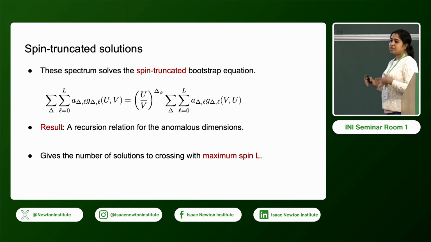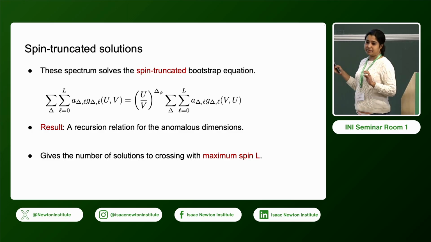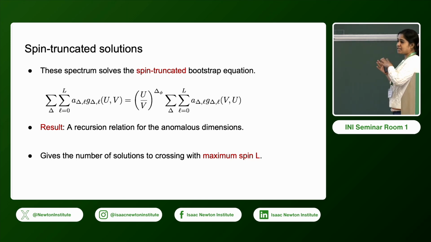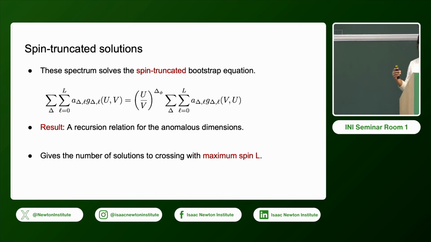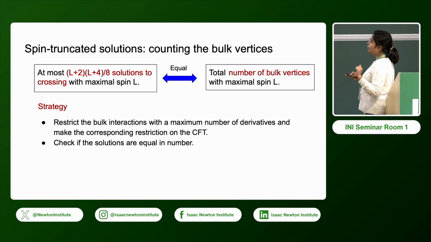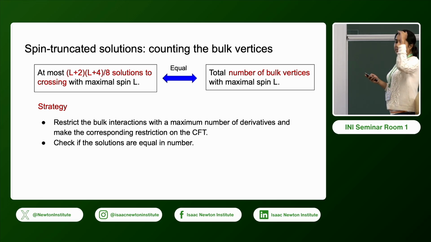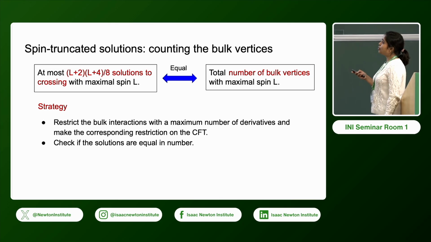And once we have the solution, we can count the number of solutions to crossing with the maximum spin capital L. So there is a flat space S matrix argument which gives us readily the number of solutions. And it turns out that if we restrict the spin to capital L, we can have at most this number of solutions from the CFT side.